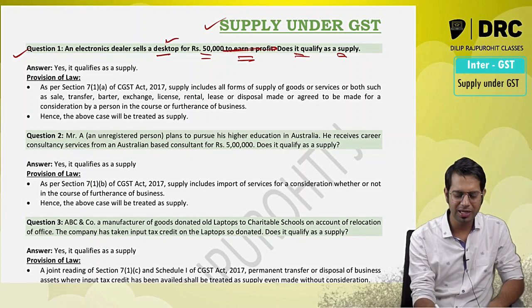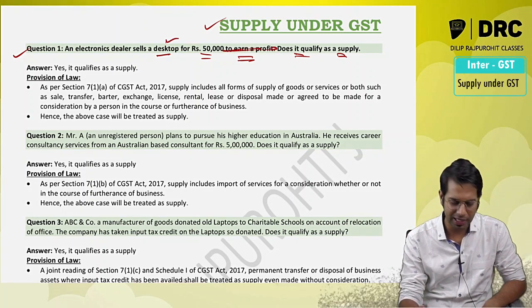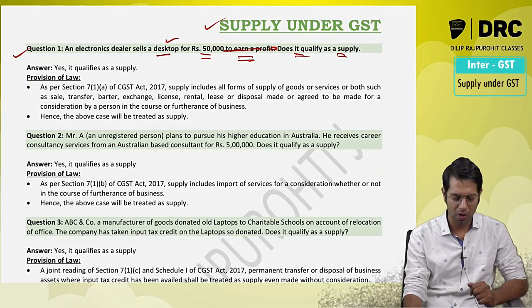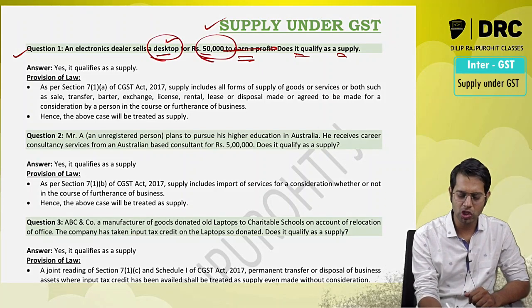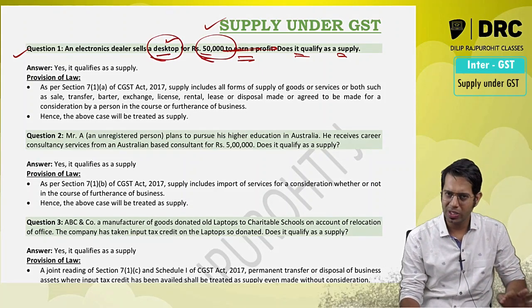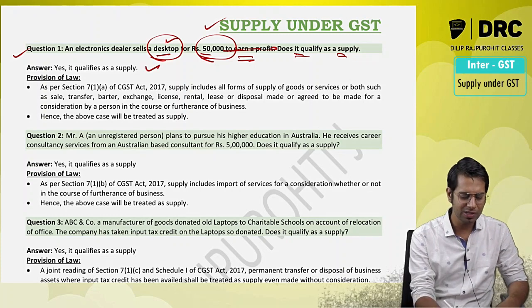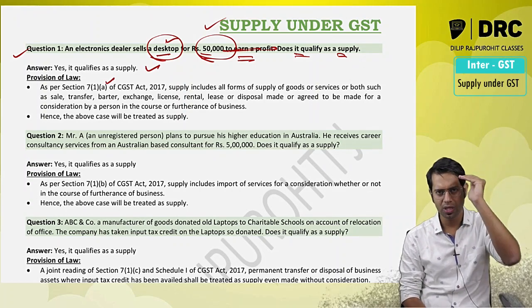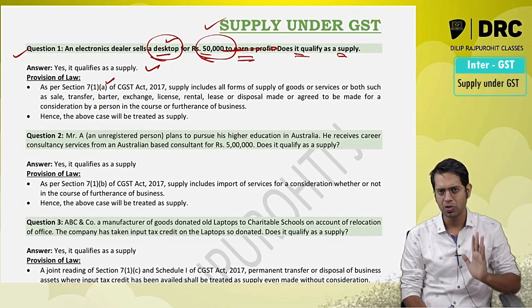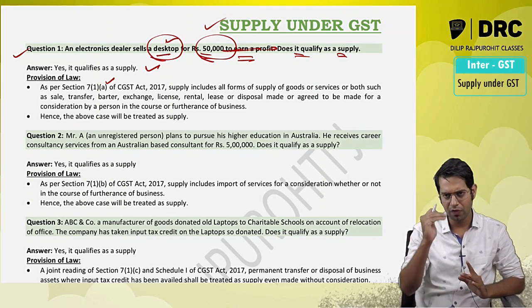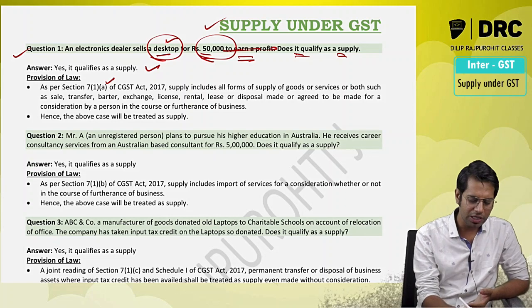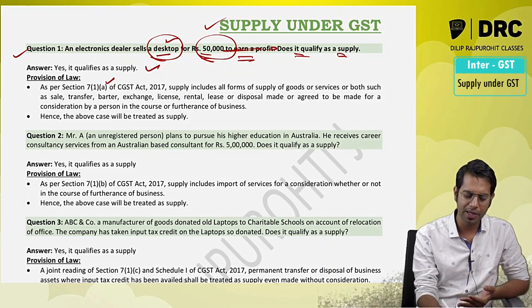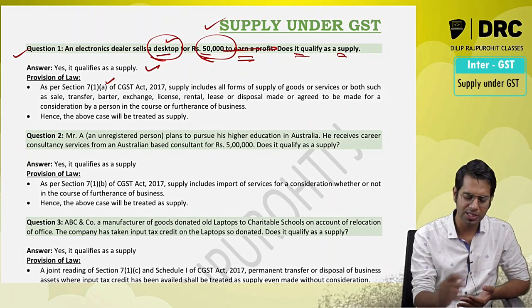So see, whether he earns profit or not, that is not the criteria for deciding whether something is supply or not. He is selling desktops for 50,000 rupees. So is it a supply? Answer is yes. Yes, it is qualifying a supply. As per section, how should I answer, sir? What is their question? Give the answer to that, then give the provision of the law, and then give your conclusion. So as per section 7 subsection 1 clause A, supply includes all form of supply of goods or services or both, such as sale, transfer, barter.